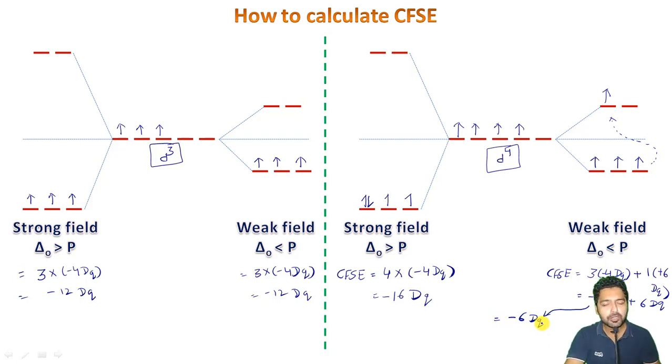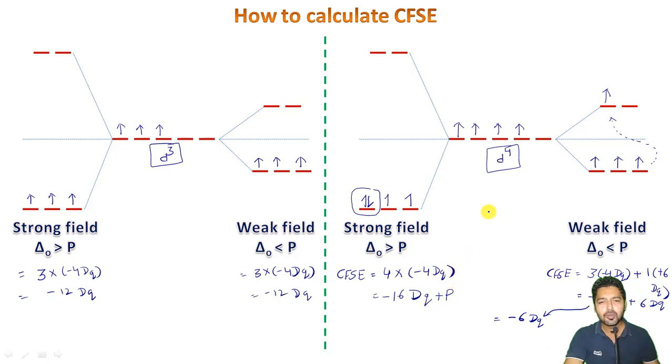And one more thing which we need to add here is the amount of pairing energy that is needed for the electrons to pair up, right? So I need to add a plus 1 pairing energy here like this.